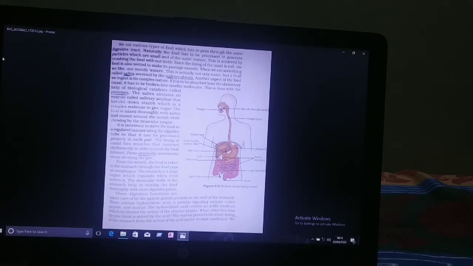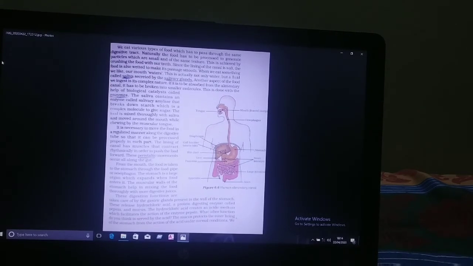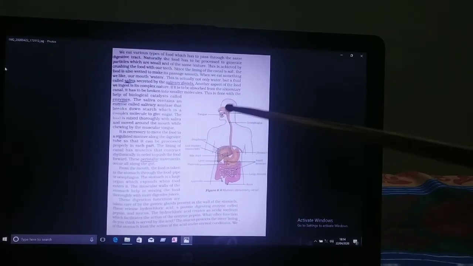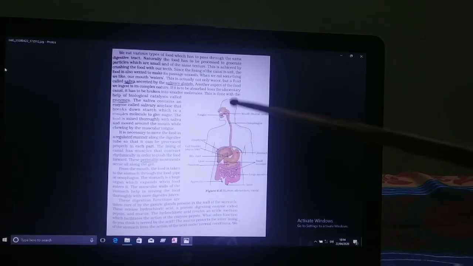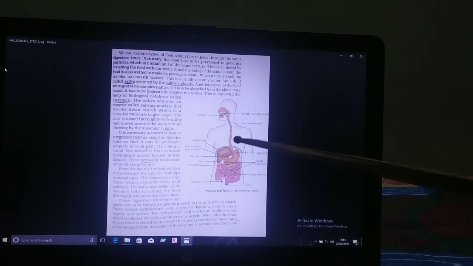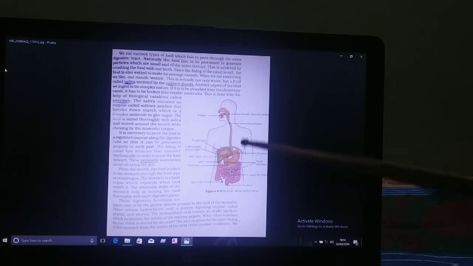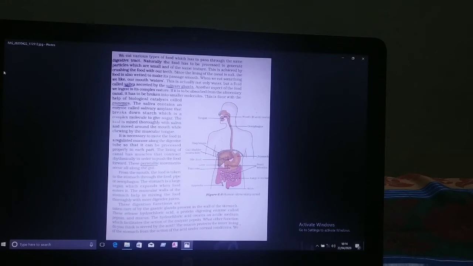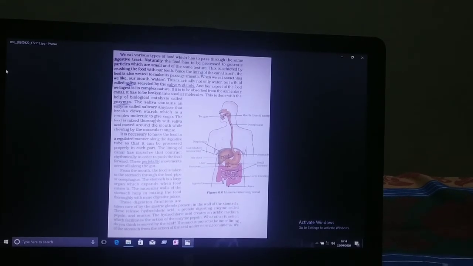So the function of hydrochloric acid is to kill the bacteria that may be present with the food and enter inside the stomach. Another function of hydrochloric acid is to make the gastric juice acidic in nature.